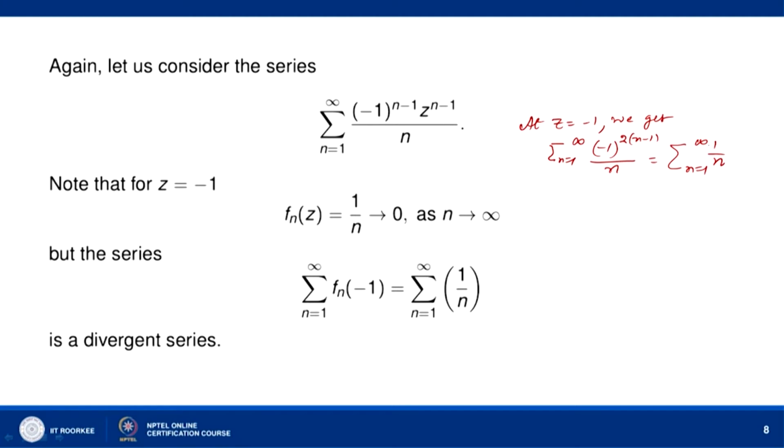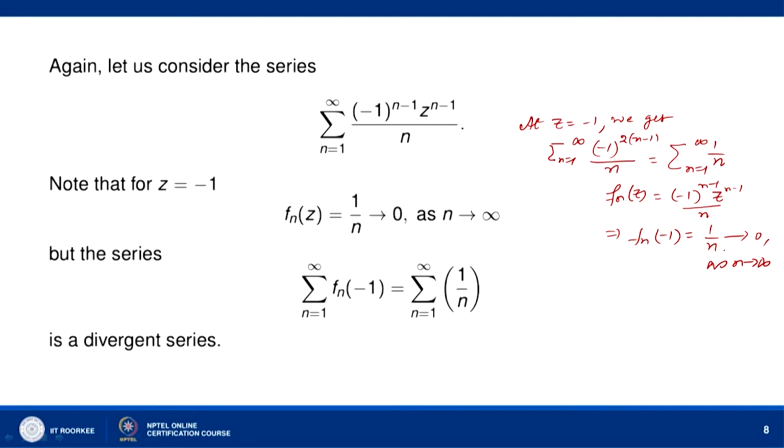And so, the nth term of the series, f_n(z), was equal to (-1)^(n-1) z^(n-1) divided by n, and this gives us f_n(-1) equal to 1 by n, which goes to 0 as n goes to infinity.